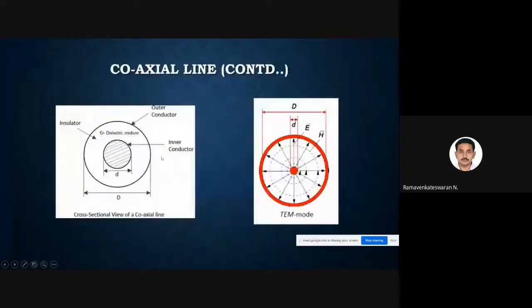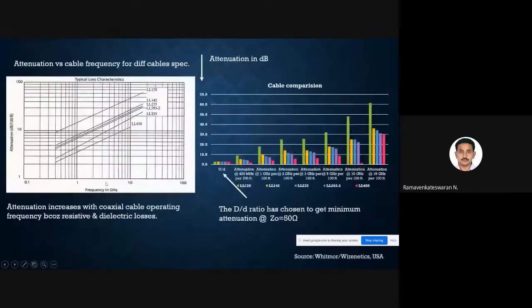But these coaxial lines have been used effectively up to 1 gigahertz, though at 1 gigahertz they have also started getting a few issues. Here also TM modes are possible because there are two conductors, an inner and an outer conductor, with a dielectric medium between. I've taken this picture from the manufacturer's data sheet. You can see the different cable models, LL122, LL450, and D by d.